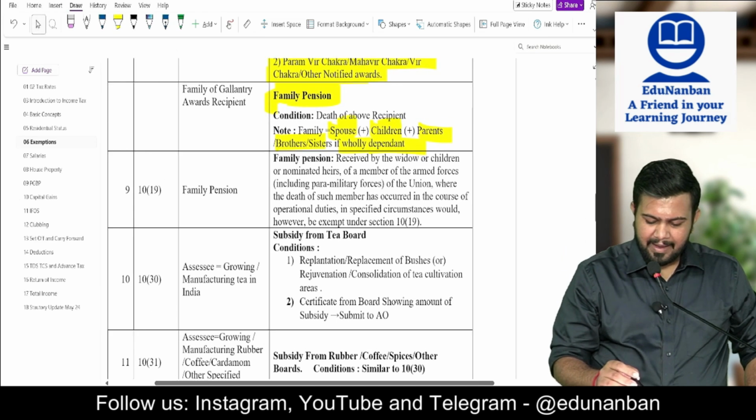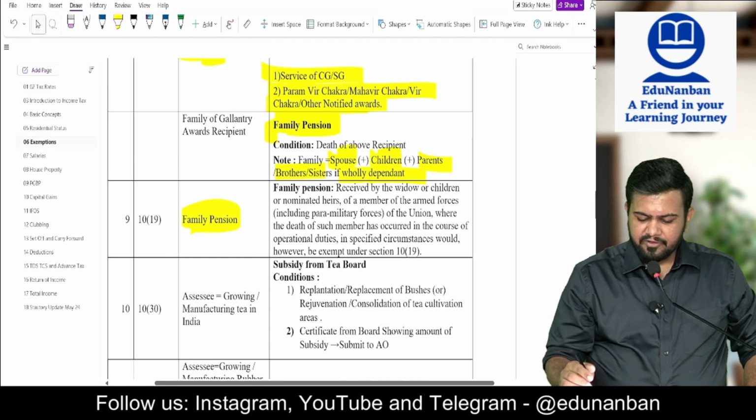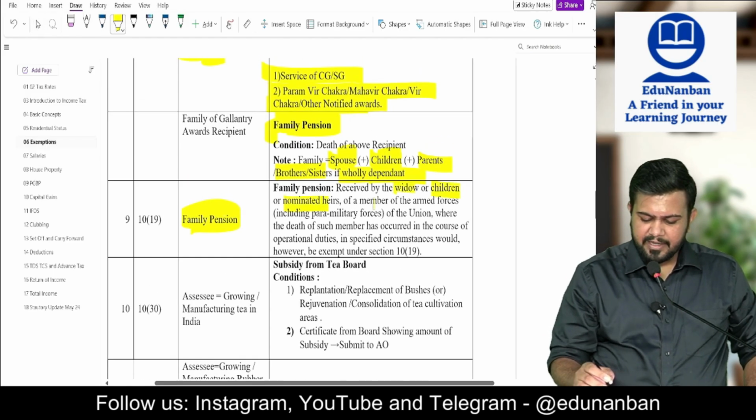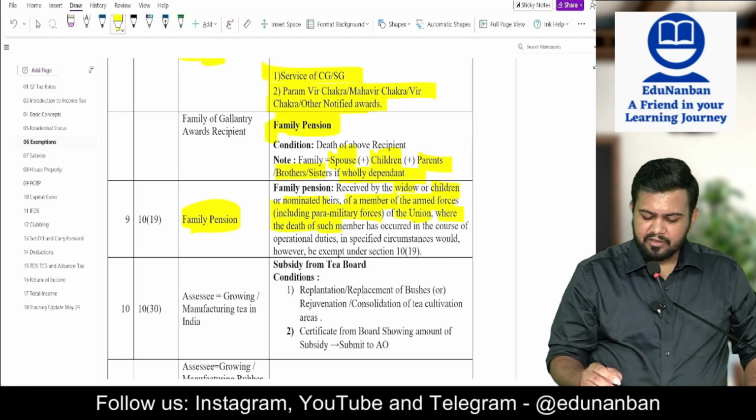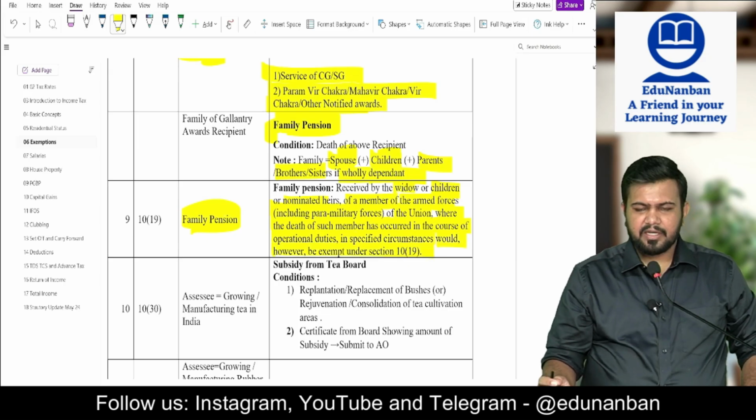Next, family pension. Family pension received by the widow or children or nominated heirs of a member of the armed forces, including paramilitary forces of the Union, where the death of such member has occurred in the course of operational duty in specified circumstances, would be exempt under section 10 clause 19.